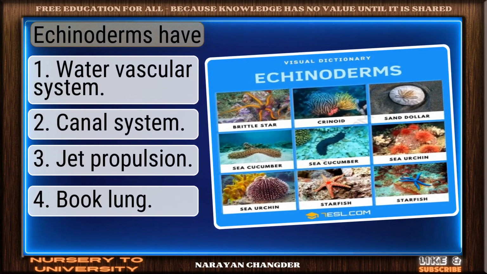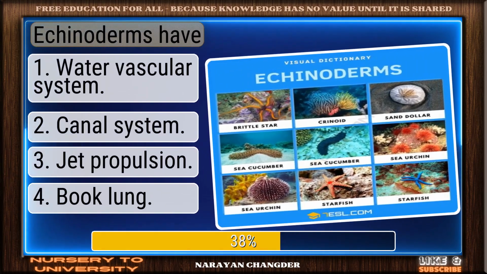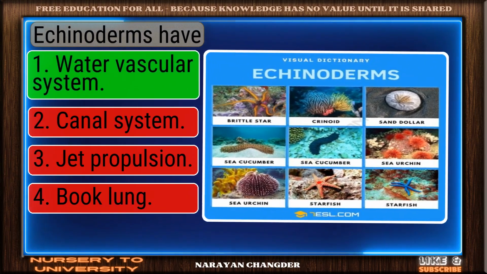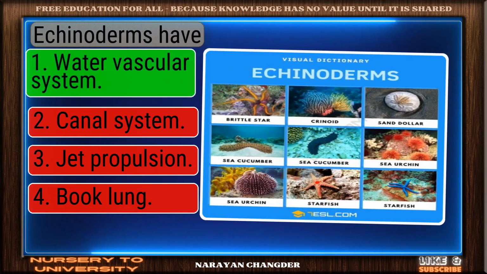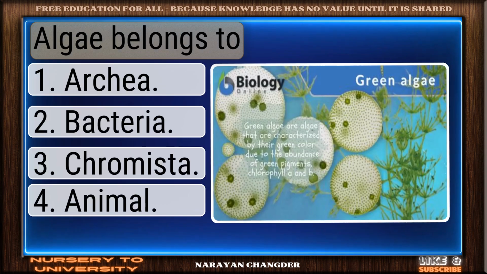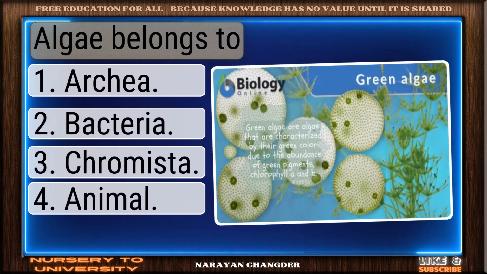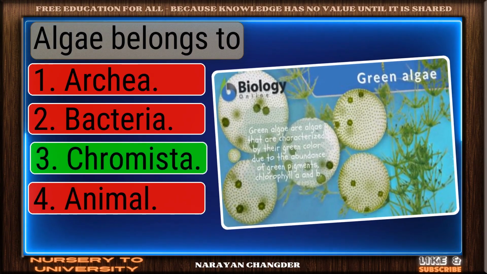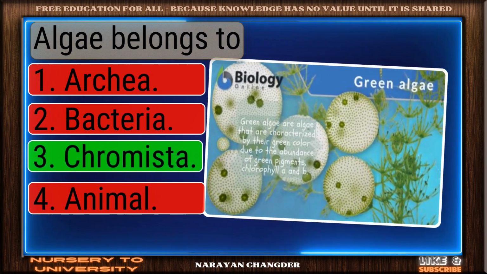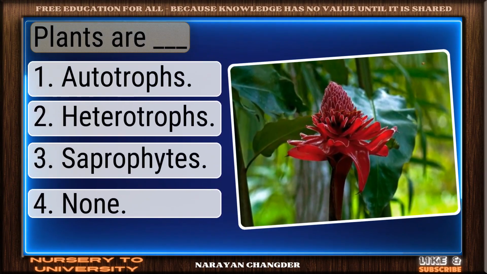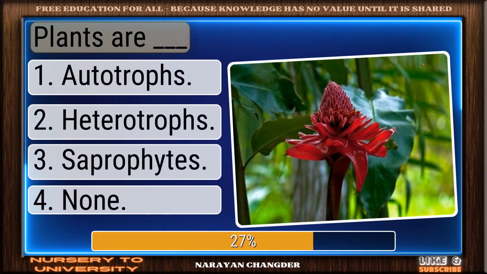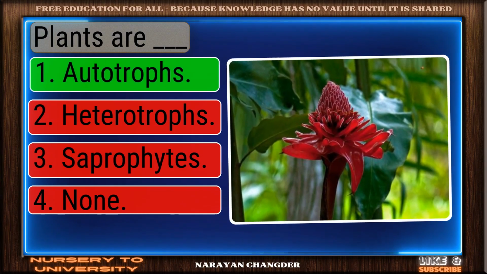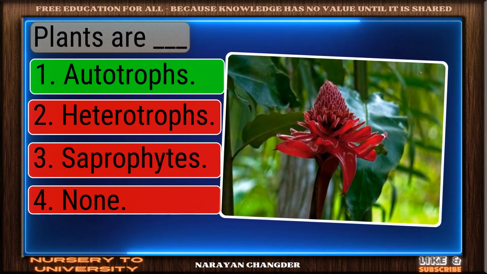Question number 285. Echinoderms have. Nice work. You chose water vascular system, and it is correct. Question number 286. Algae belongs to. Smart pick. Protista is the correct choice. Question number 287. Plants are dash. Perfect. Autotrophs is the correct choice.